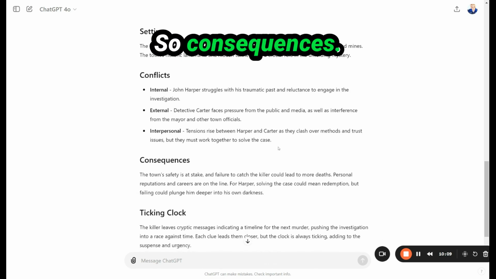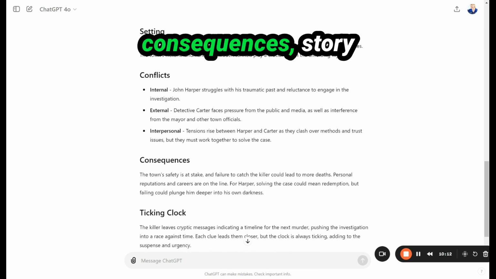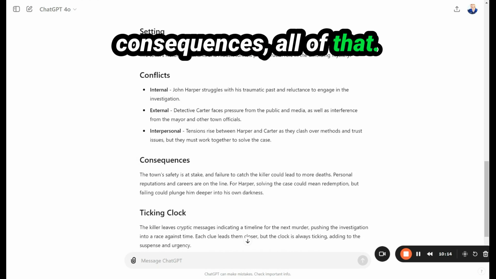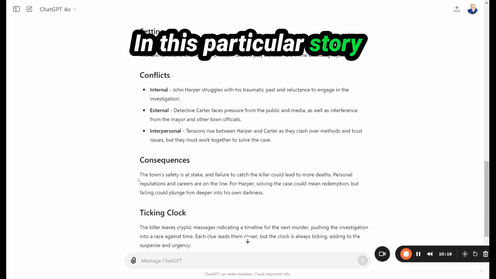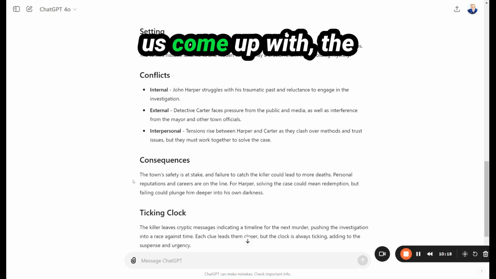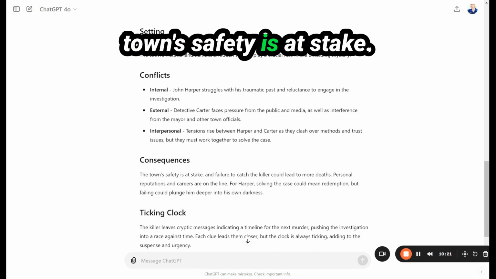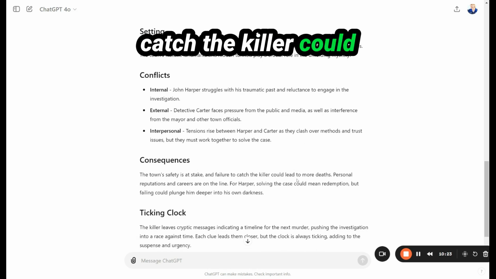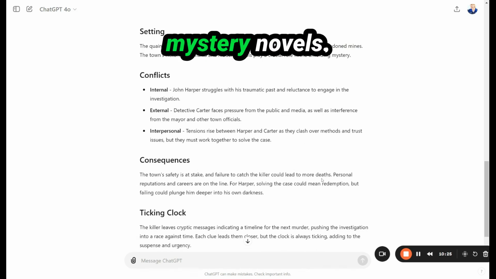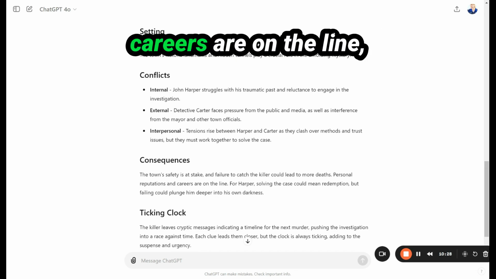So consequences. Like I said, I think there should be personal consequences, story consequences, all of that. In this particular story that ChatGPT has helped us come up with, the town's safety is at stake. The failure to catch the killer could lead to more deaths. Pretty common in mystery novels. Personal reputations and careers are on the line.